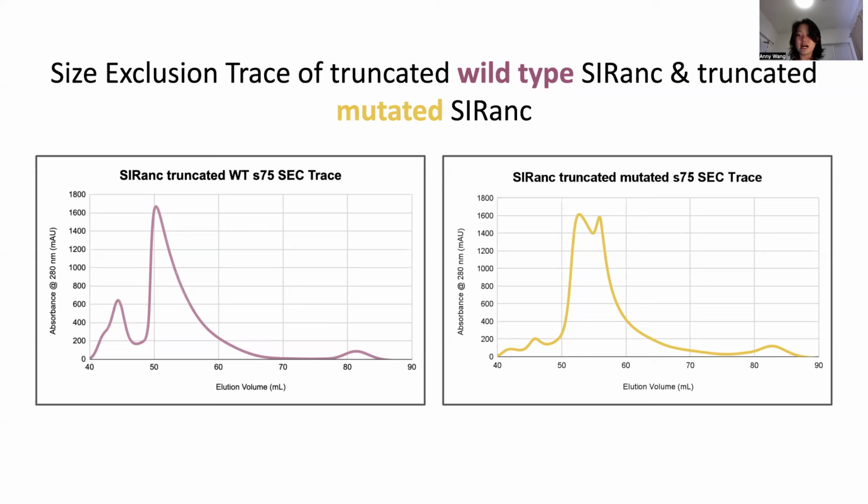If the mutated amino acids are important for oligomerization, then we'd observe peaks close to the right for mutated SIRanc. Looking at the trace for mutated SIRanc, we observe that the profile is different and shifts slightly to the right, suggesting that the mutated amino acids do impact oligomerization, though it appears that they are non-essential to form oligomers, as mutated SIRanc is still able to form large protein structures, as indicated by the peaks still appearing on the left side of the graph.